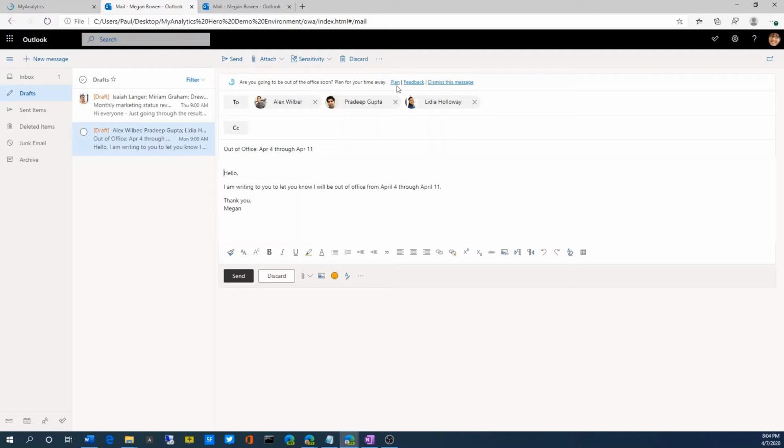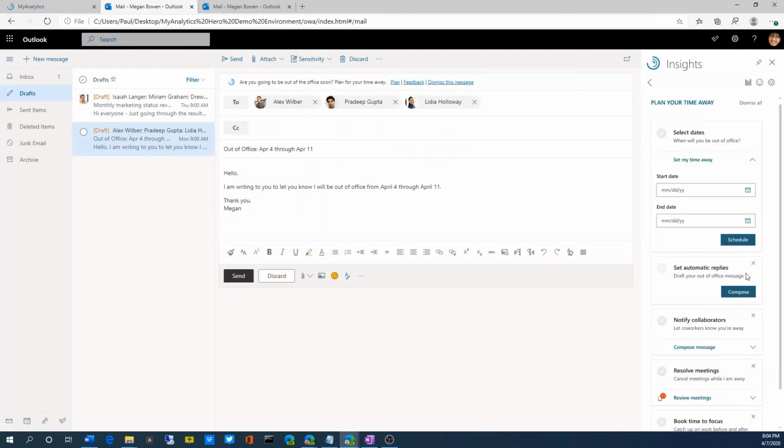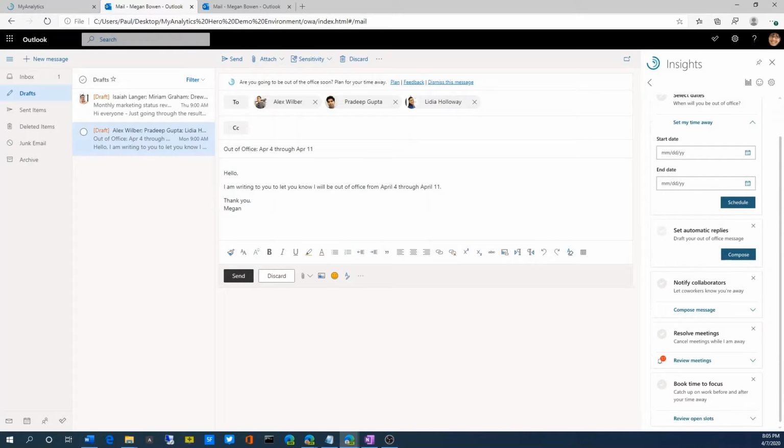So she would click on Plan, and she can select certain dates that she's planning on being away from the office. So in this particular case, if she said she's planning on being away from the 4th to the 11th of April, sorry.